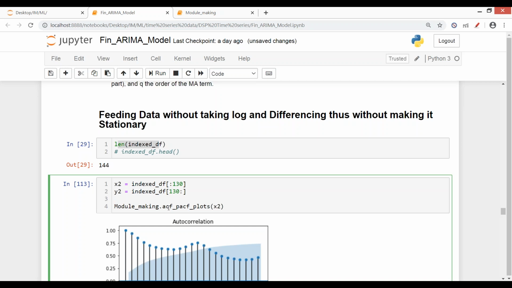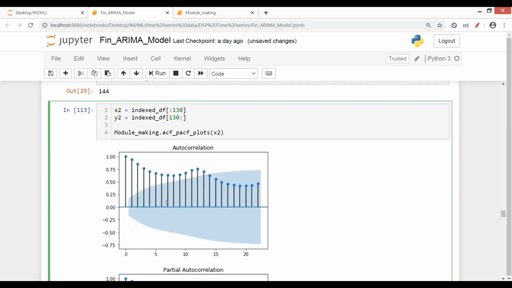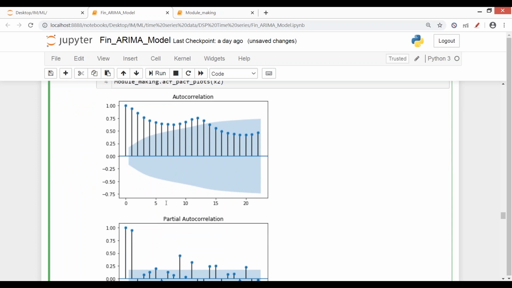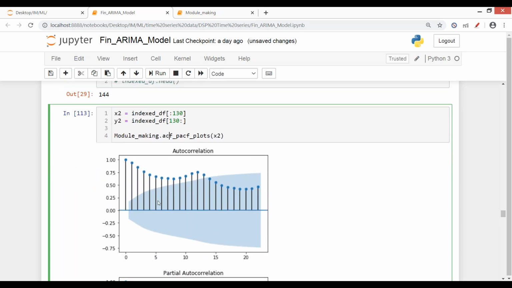Now again, this is the ACF and PACF plot we were just talking about. So ACF plot, when I just use my data here, so backend में, this is the graph where these are your days, and if a value is out of this zone, this is the confidence zone, it means these are spikes.